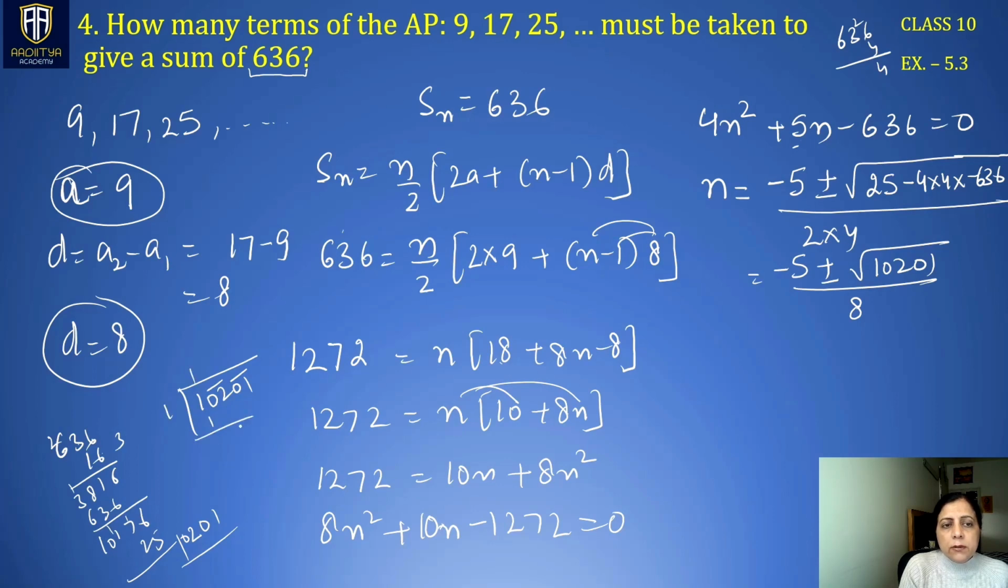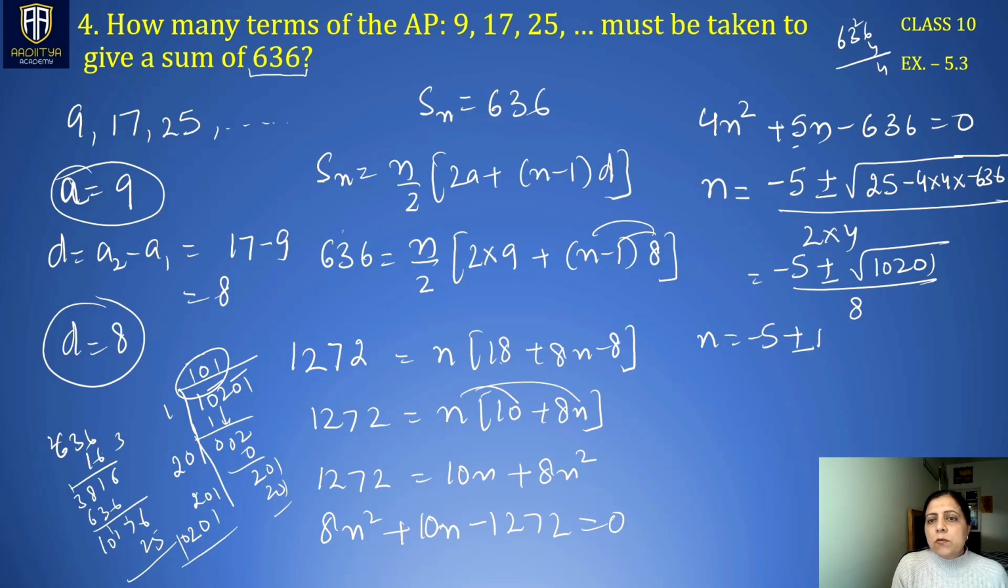1 times 1 is 1, then 0. This is 0, 2. Write double of this, 2. So 0, 0. Write 0. 2, 0, 1. Double of 10 is 20. 2, 0, 1. 1 times 201 is 201. This is the square root of this number, right? So n is minus 5 plus minus 101 upon 8.